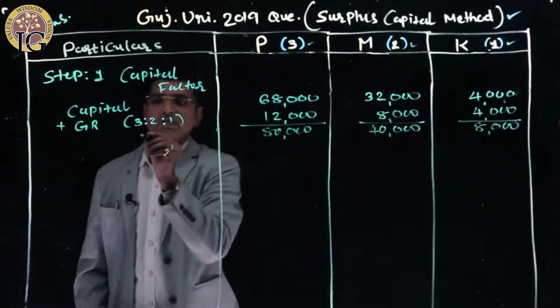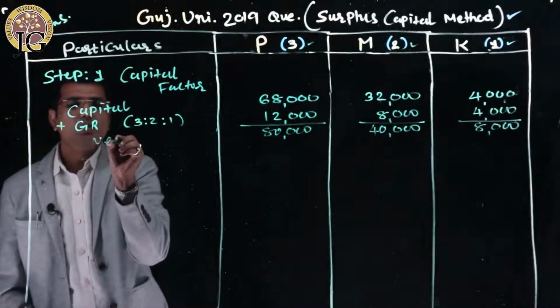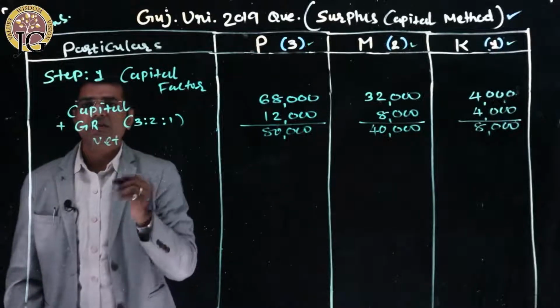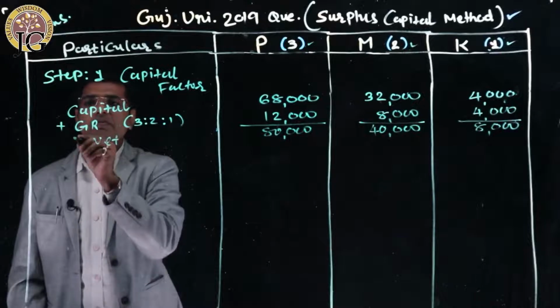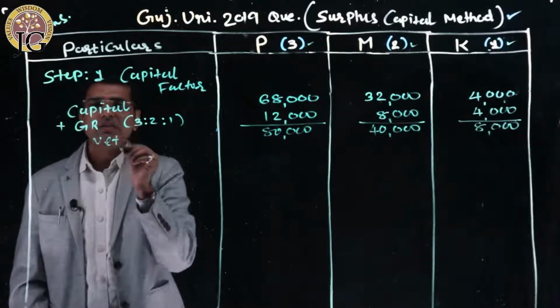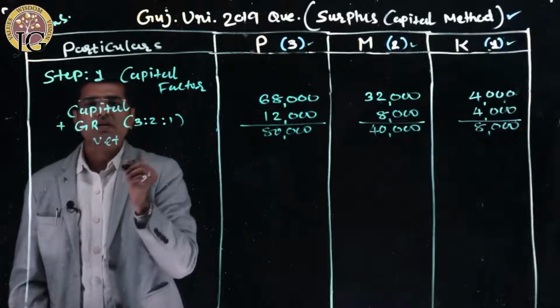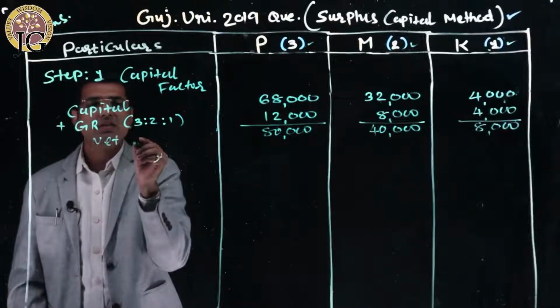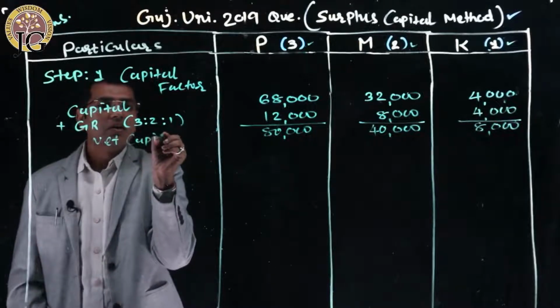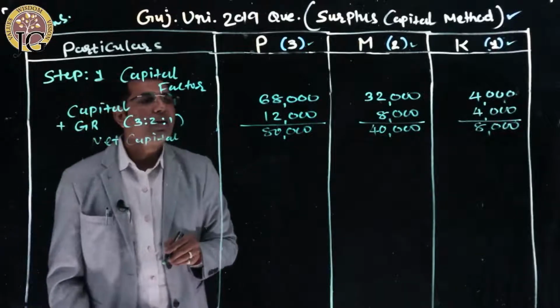This is called net capital. As no profit or loss is given in the sum, only the general reserve is added. If loss is given, we must deduct it from the capital. This is known as net capital, or you can say actual capital.